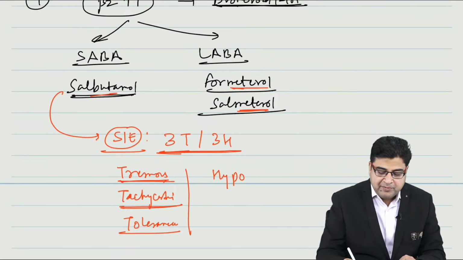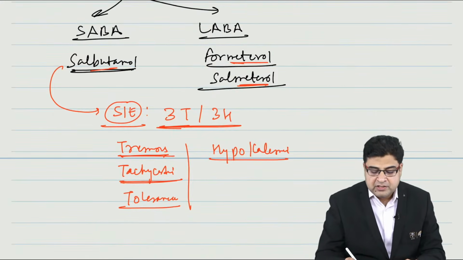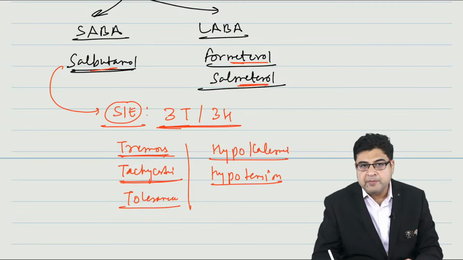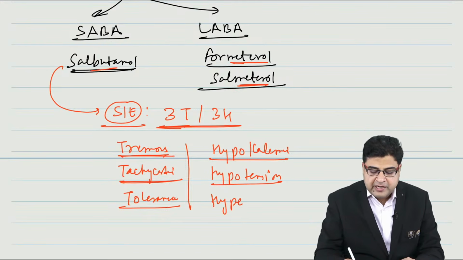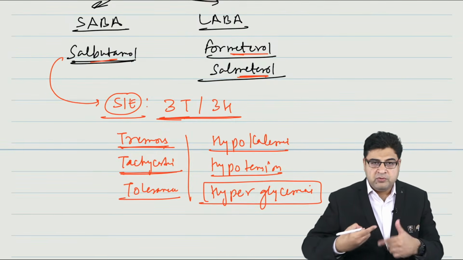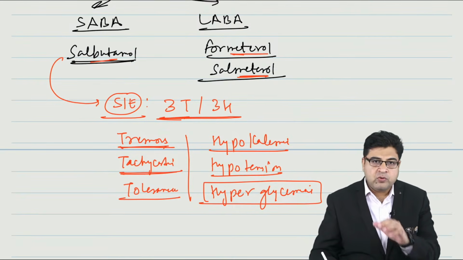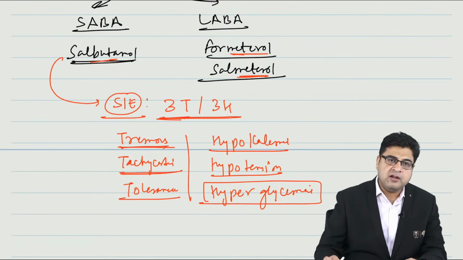Now H stands for hypokalemia. So salbutamol is a drug which can cause hypokalemia. This medicine can also result in hypotension. So everything is going down, hypo, but there is one thing which is hyper. You have to be very careful about this hyper word, because they can give you 4 options and you have to choose the one option out of it. All things are hypo, only one thing is hyper, that is hyperglycemia.